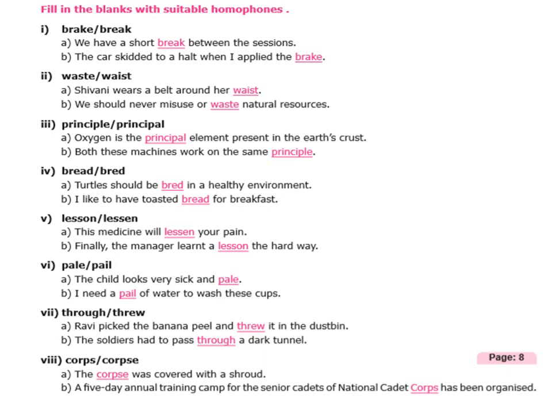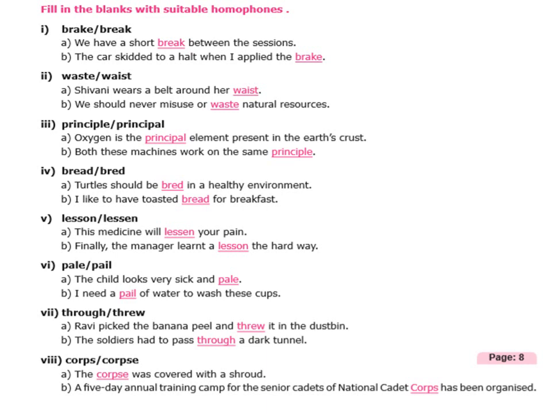Number 1. We have a short break, B-R-E-A-K. The car skidded to a halt when I applied the brake, B-R-A-K-E. Second, Shivani wears a belt around her waist. Waist is the meaning of hip, W-A-I-S-T. We should never misuse or waste natural resources.